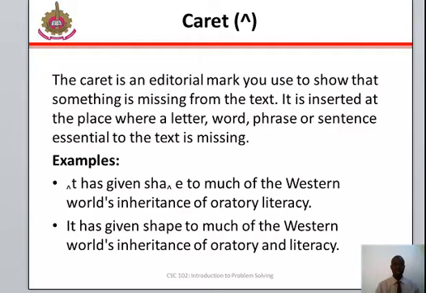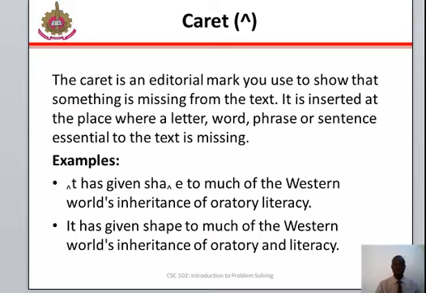We'll start with caret. Caret is an editorial mark you use to show that something is missing from the text. It is inserted at the place where a letter, word, phrase, or sentence essential to the text is missing.